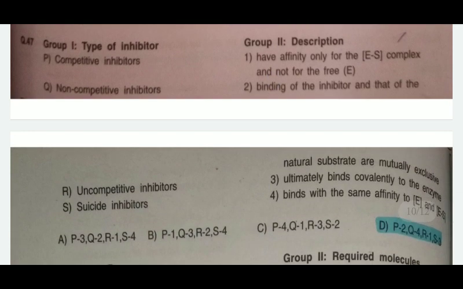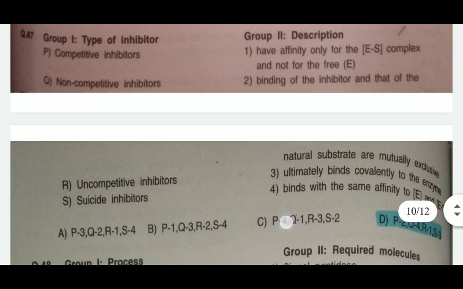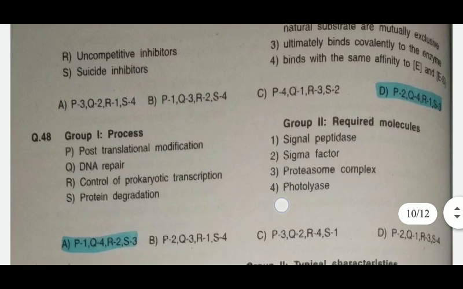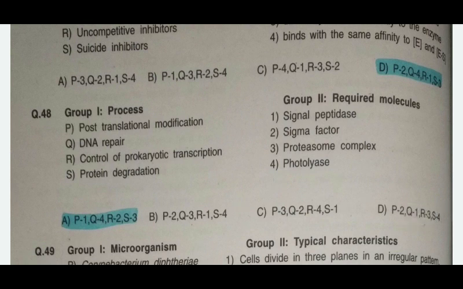Type of the inhibitor with their descriptions. So in this, competitive inhibitor is where the binding of the inhibitor and that of the natural substrate are mutually exclusive. Non-competitive inhibitor binds with the same affinity to enzyme and enzyme-substrate complex. Uncompetitive inhibitors have affinity for the ES complex and not for the free enzyme. Suicide inhibitors ultimately bind covalently to the enzyme.